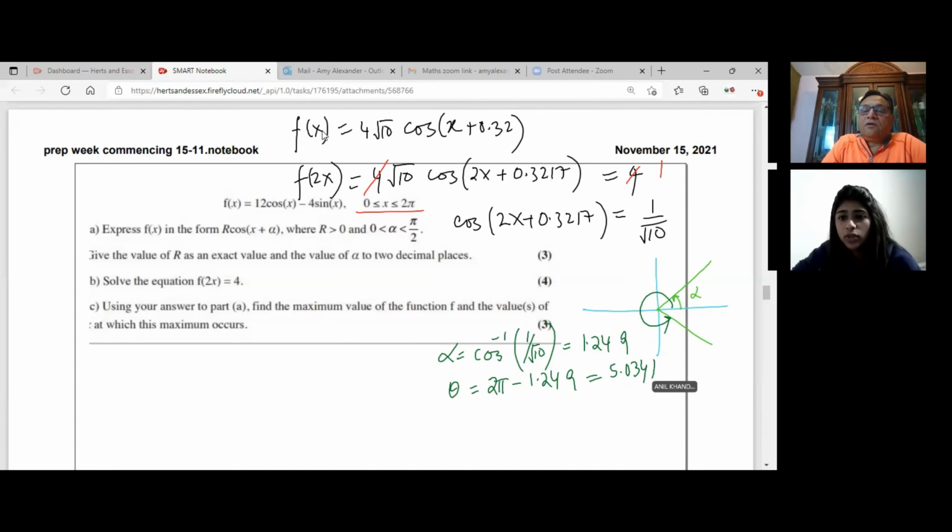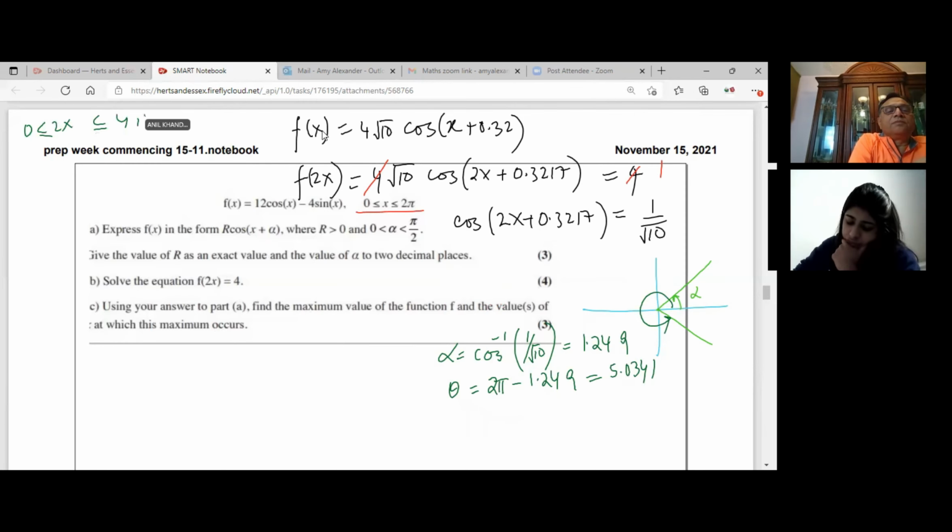5.0341. Another important point here, I'll just share with you. It is cos 2x. So we have to change the domain from 0 to 2 pi, to 0 to 4 pi. Would it have to be plus the 0.321? Oh, yeah. But I think we'll check that part, right? So let me rewrite this.